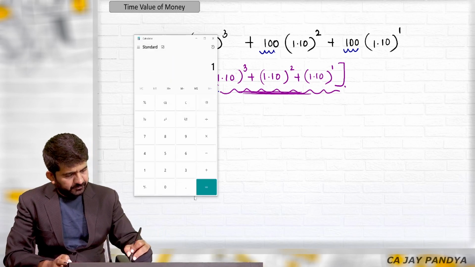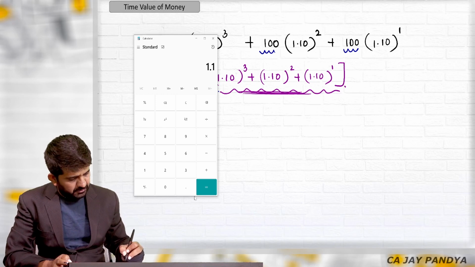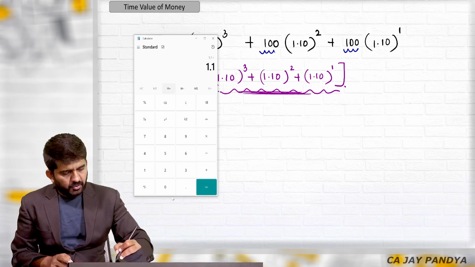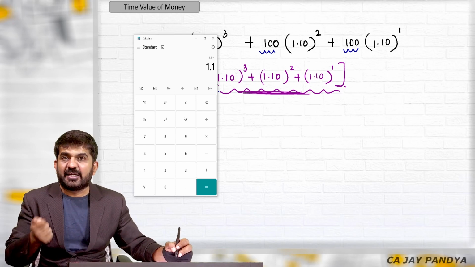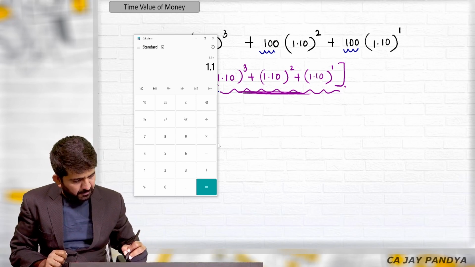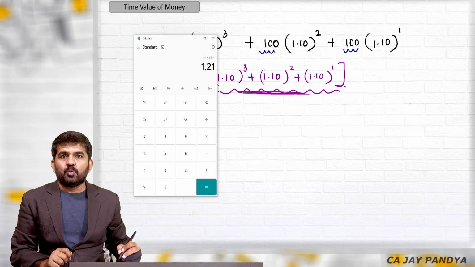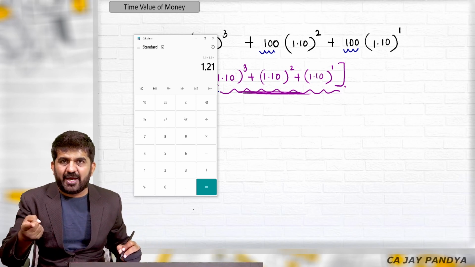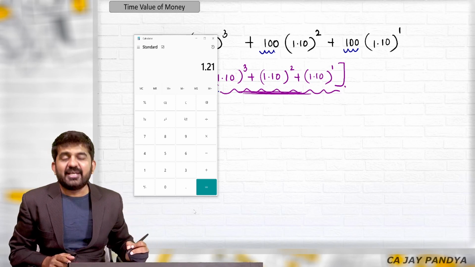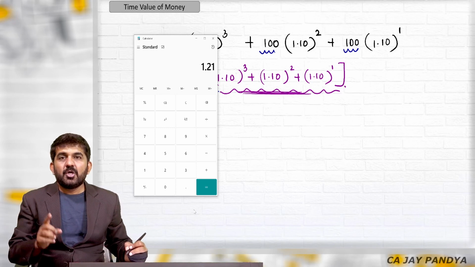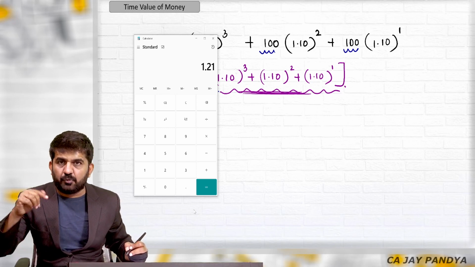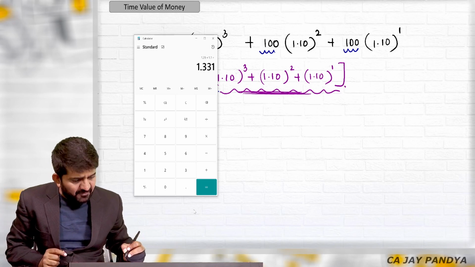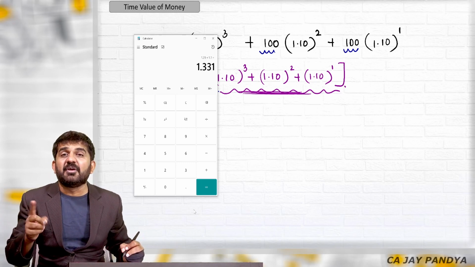1.1 is equal to, M plus. So I have added 1.1 in M plus. Multiplied by is equal to, I am getting 1.1 square. I am again adding it to M plus. What was my last function? 1.1 multiplied by is equal to, which was square. Now if I press is equal to, it will be 1.1 cube.